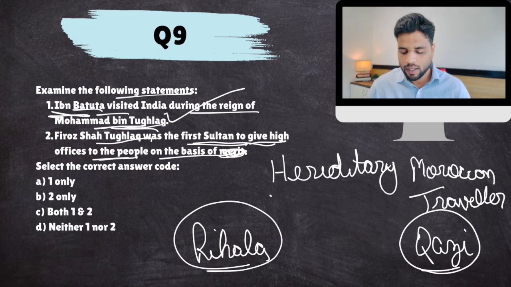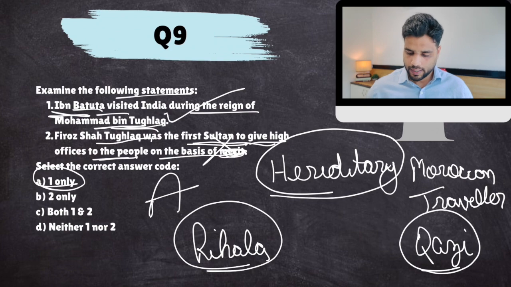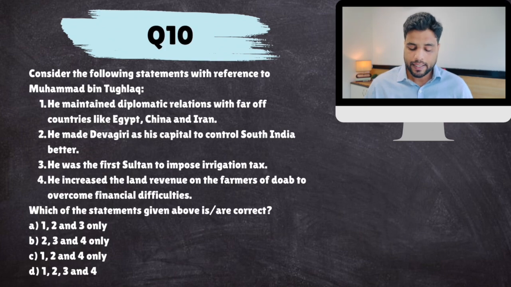Firoz Shah Tughlaq in fact stopped merit-based recruitment. He started hereditary recruitment. So this is completely false. Muhammad bin Tughlaq did that on merit. Alauddin Khalji did that on merit, but not Firoz Shah Tughlaq. So the answer would come out to be A. All right, next. Consider the following statement